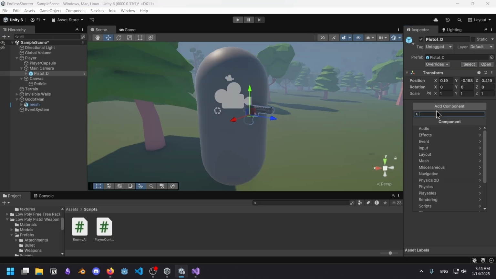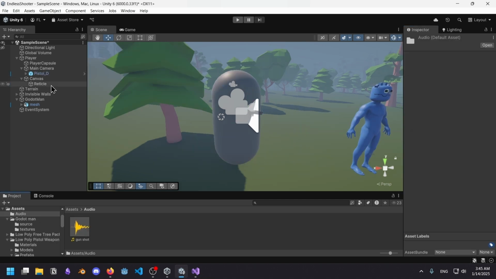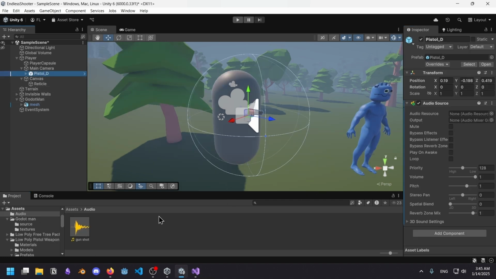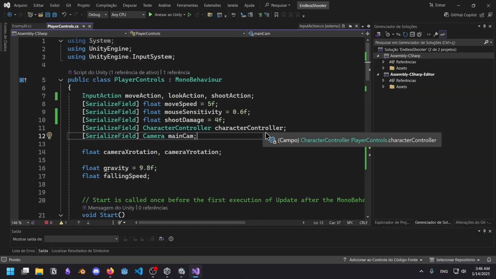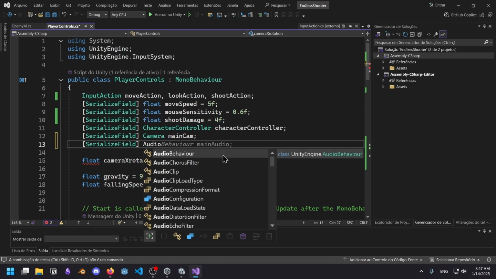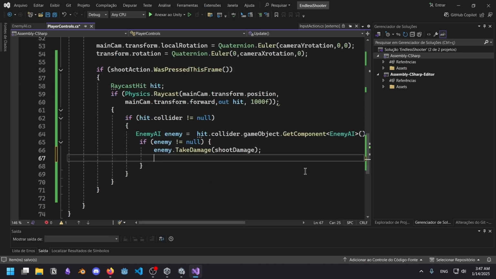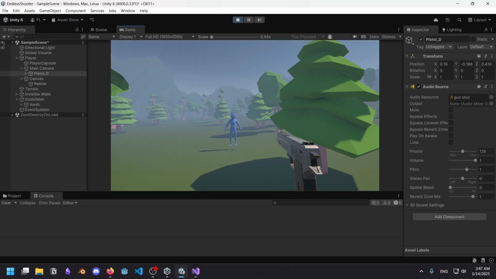Amazing website. Oh, I don't remember the component for playing audio. It's audio source, yeah, I remember it now. Do not play on Awake, and an audio resource is probably a clip like this one. Everything else is perfect. I'm just going to serialize field my way out of this one. So I need an audio source, gun shot audio, and I guess I just play? Is it that easy? Not that easy.